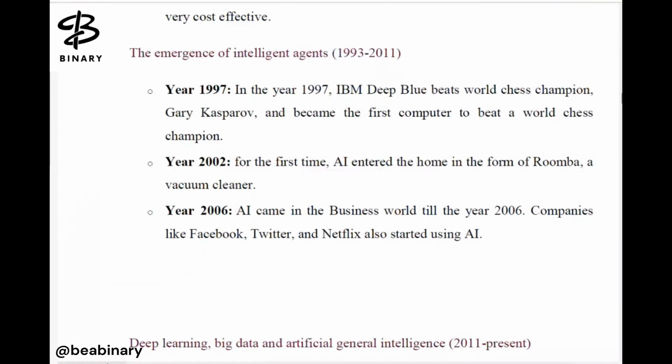AI comes into business. Till the year 2006, companies like Facebook, Twitter, Netflix also started using AI. In 2002, for the first time, AI entered the home in the form of Roomba, a vacuum cleaner. And in 1997, IBM Deep Blue became the first computer to beat the world chess champion.